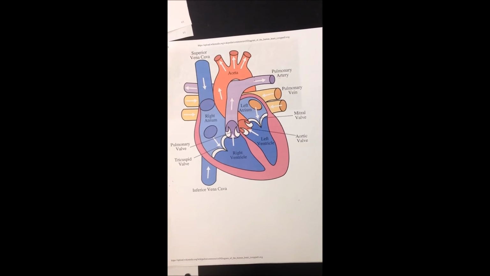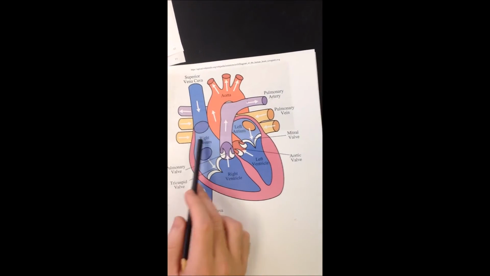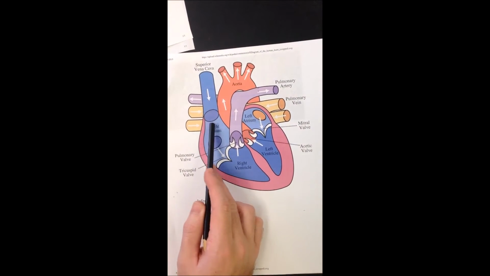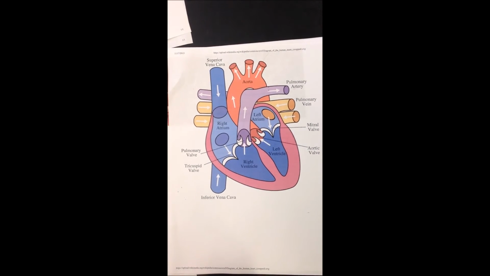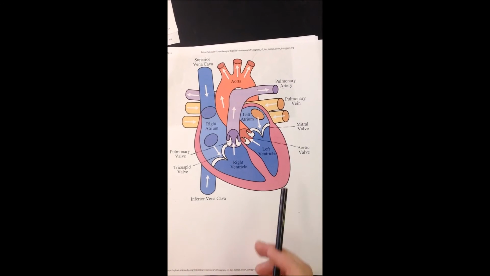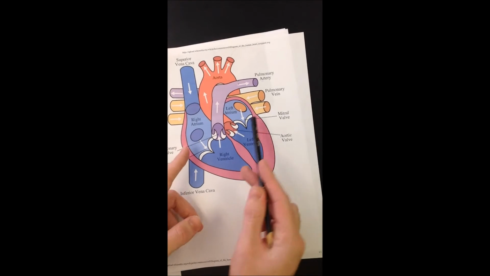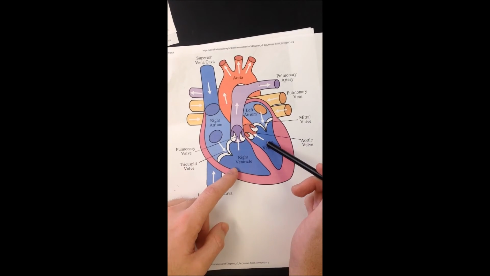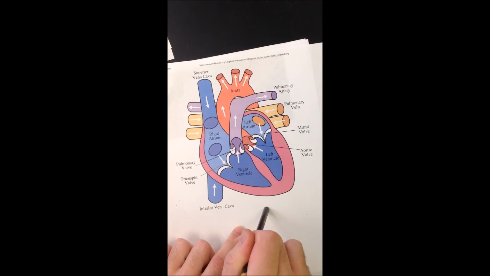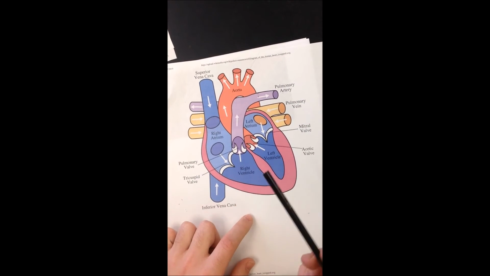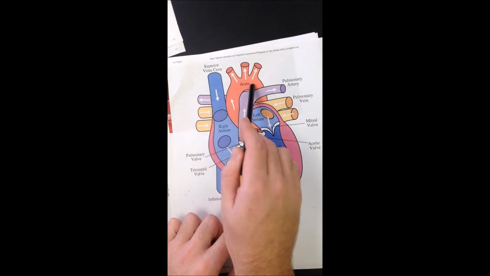Alright, so to start the cardiac cycle, the first stage is diastole, where the valves of the veins and the arteries are closed and so the heart is relaxed. Then the second stage is the systole, when the atriums contract and the blood from the atriums enters the ventricles. Then after that is the isovolumic contraction, where the ventricles contract and push the blood out through the pulmonary artery and the aorta.